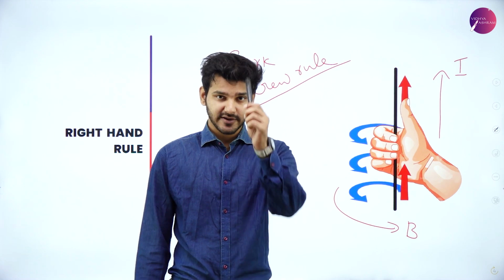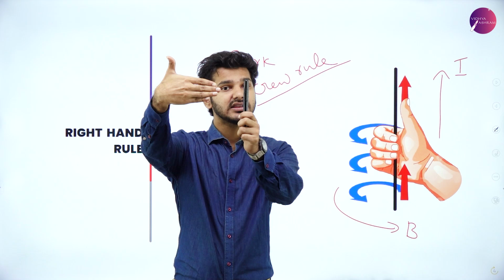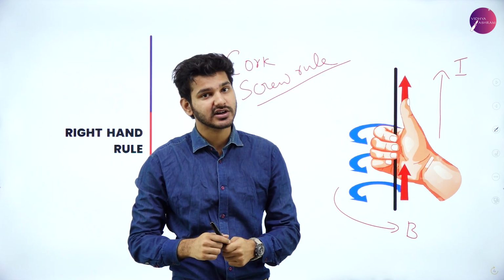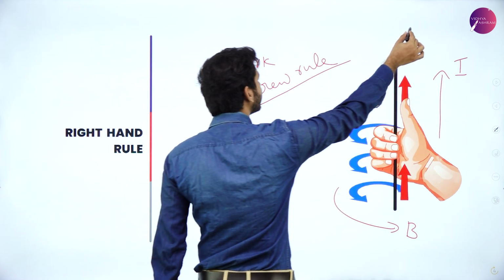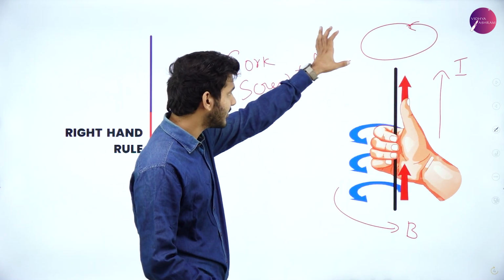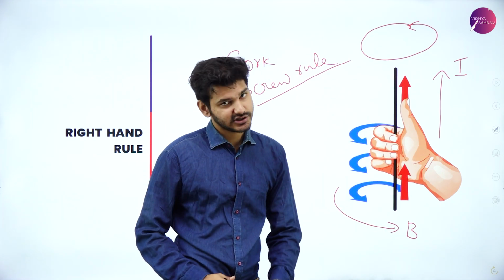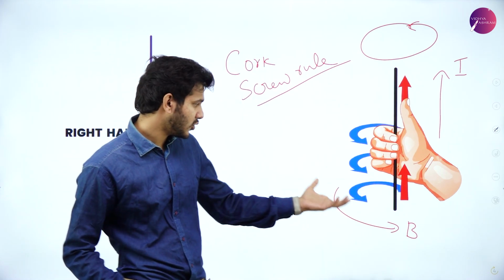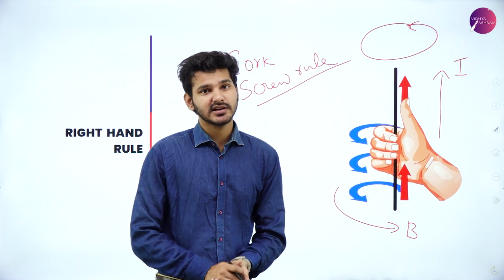So if the current is going up, this is the direction of current and this curl will be the direction of the magnetic field. Remember, for a wire which is carrying current, the magnetic field will be circular in shape. Why that is, we'll learn very shortly. So this is how you find out the direction of the magnetic field or electric current. If you know one of these two, you can find the other one. That is known as the right hand screw rule.